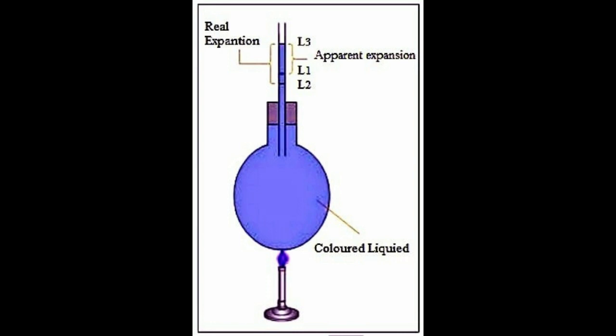On further heating, the thermal energy supplied to the liquid through the container results in the expansion of the liquid. Hence, the level of liquid rises to L3. Now, the difference between the levels L1 and L3 is called the apparent expansion, and the difference between the levels L2 and L3 is called the real expansion. The real expansion is always more than the apparent expansion. Real expansion is equal to L3 minus L2. Apparent expansion is equal to L3 minus L1.